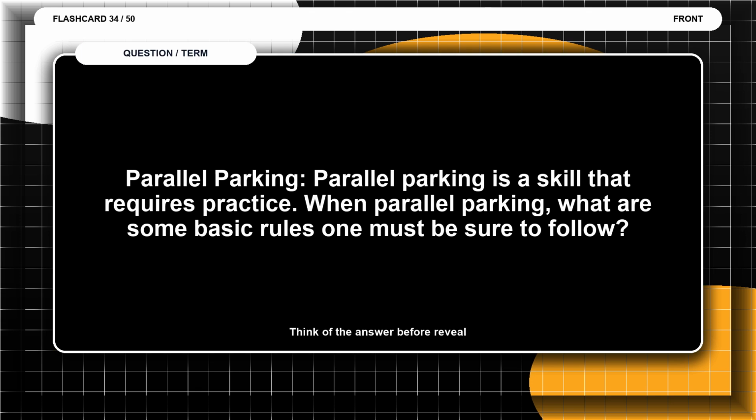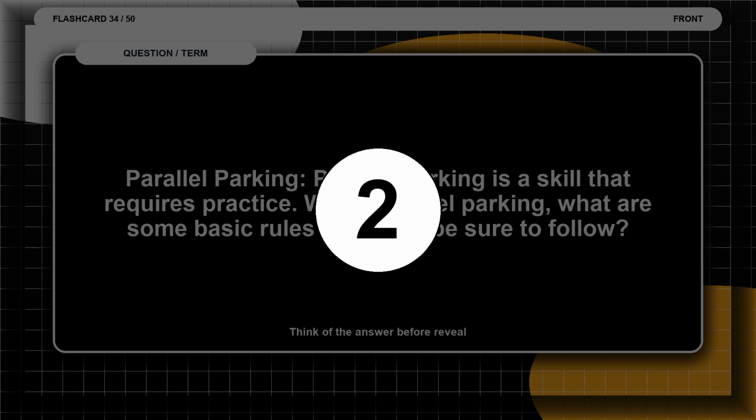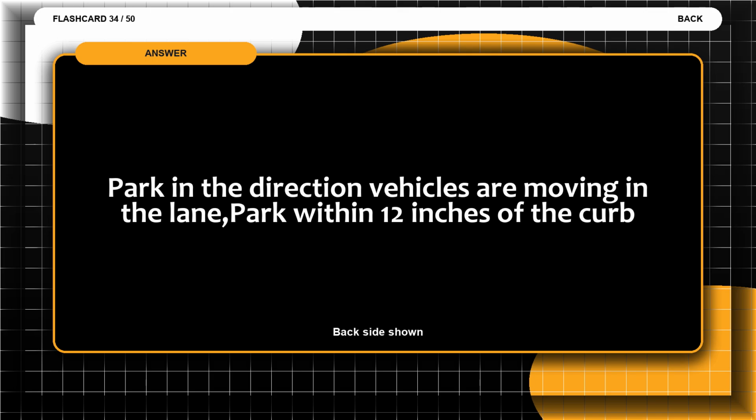Flashcard 34. Parallel parking. Parallel parking is a skill that requires practice. When parallel parking, what are some basic rules one must be sure to follow? Think of the answer before the reveal. The answer is park in the direction vehicles are moving in the lane. Park within 12 inches of the curb.